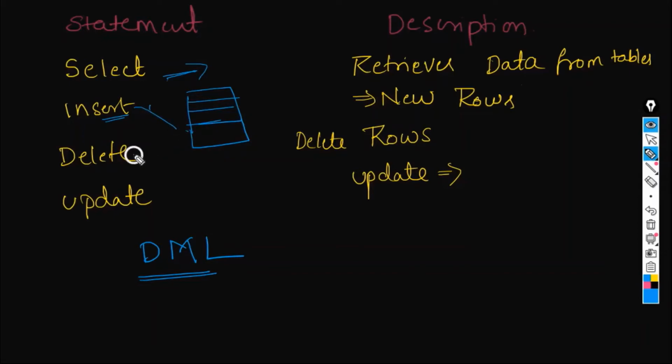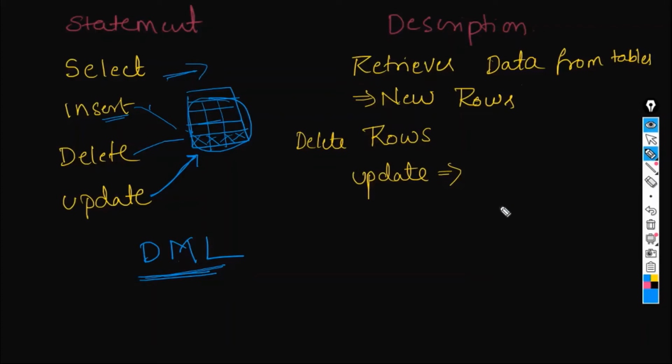With the help of the delete command, we might delete this row. With the help of the update statement, we might update the existing rows. We are dealing with the data present in this table, so we are actually manipulating the data. That is probably why it is called data manipulation language.